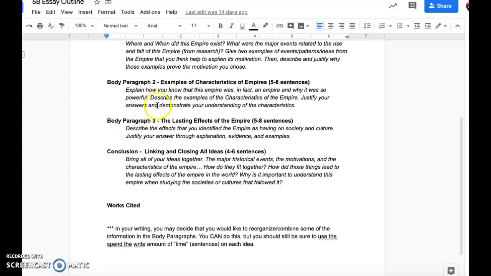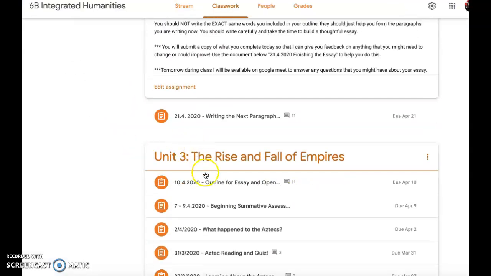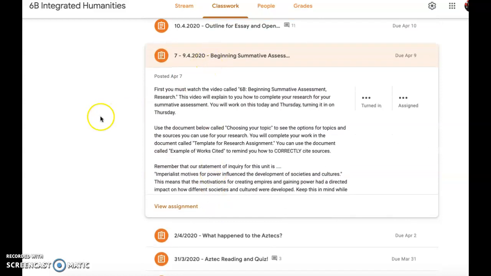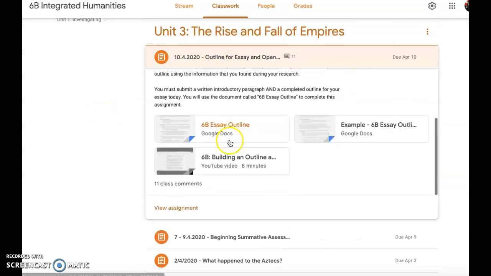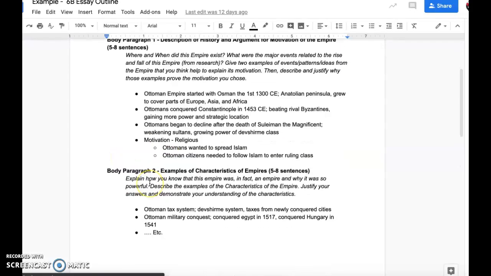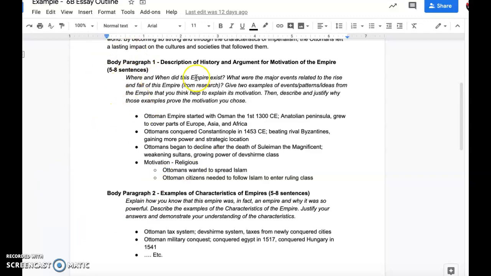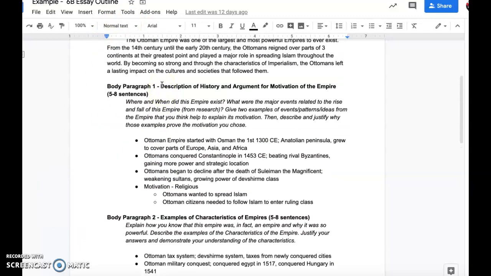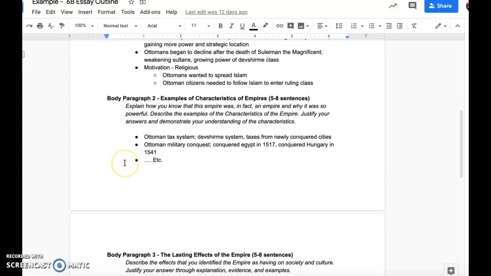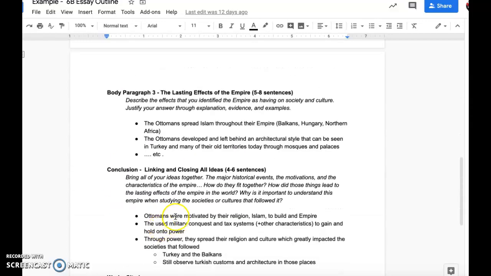You took notes in your research and you made an outline. Remember that your outline was filled with all the little details that you needed. Just like on Tuesday, you turned your body paragraph 1 and 2 bullet points into an essay, you created a paragraph from those. You'll be doing the same thing today, but with body paragraph 3 and your conclusion.